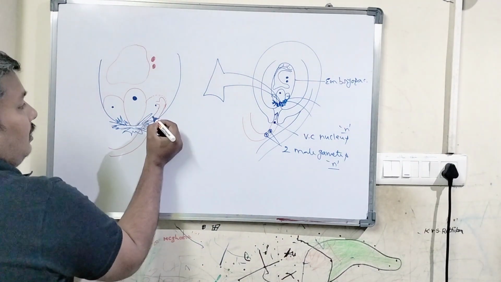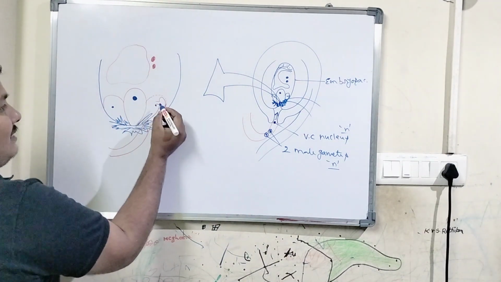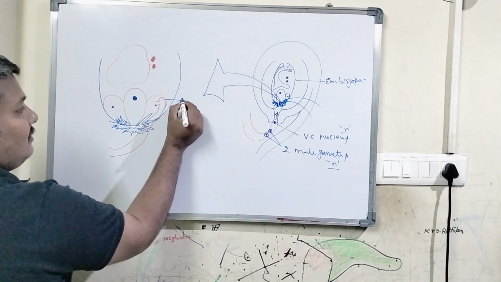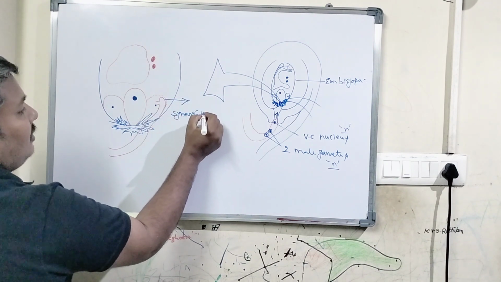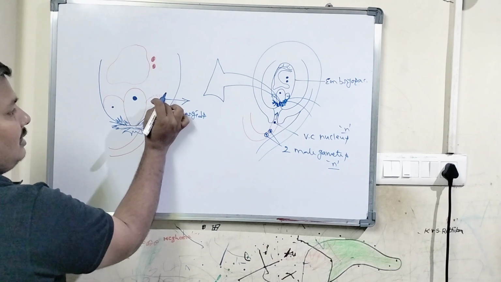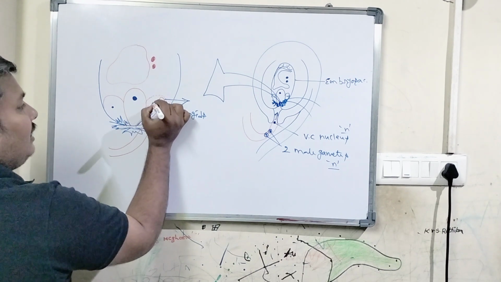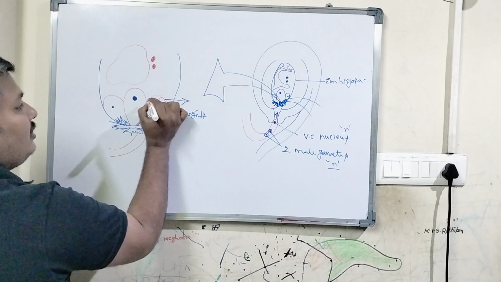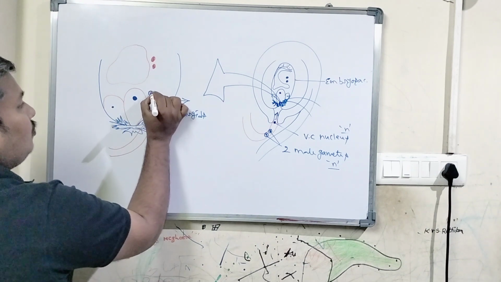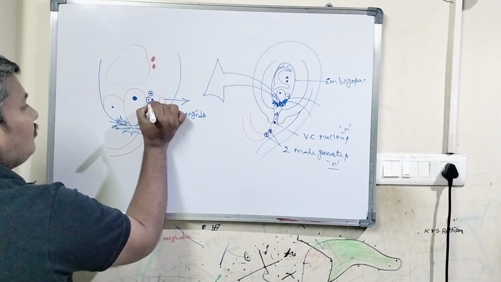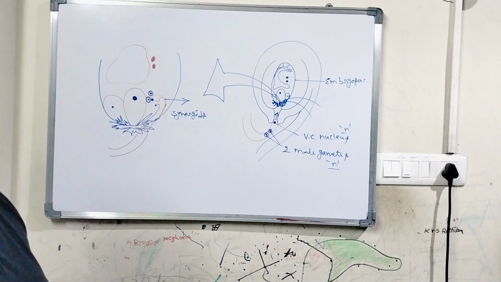So the pollen tube dehisces at the synergids. These are the synergids. The pollen tube dehisces at the synergid area, where it releases the vegetative cell nucleus along with the two male gametes into the synergid.